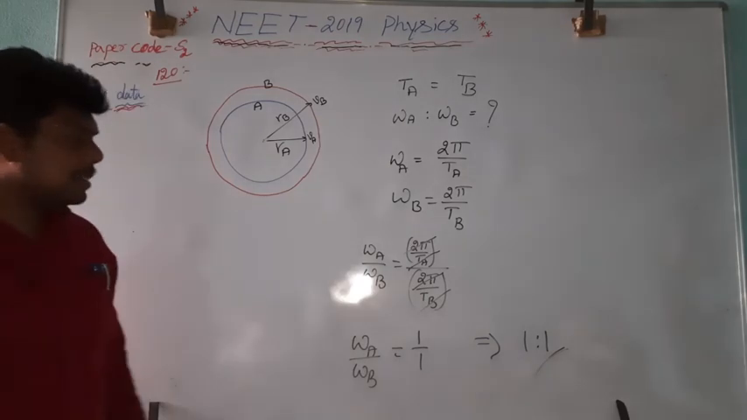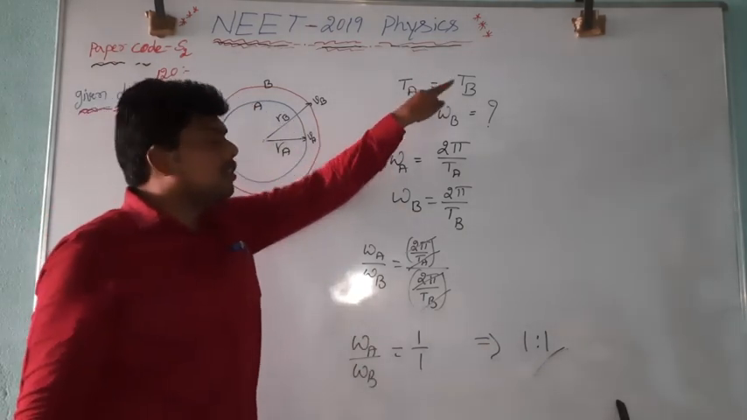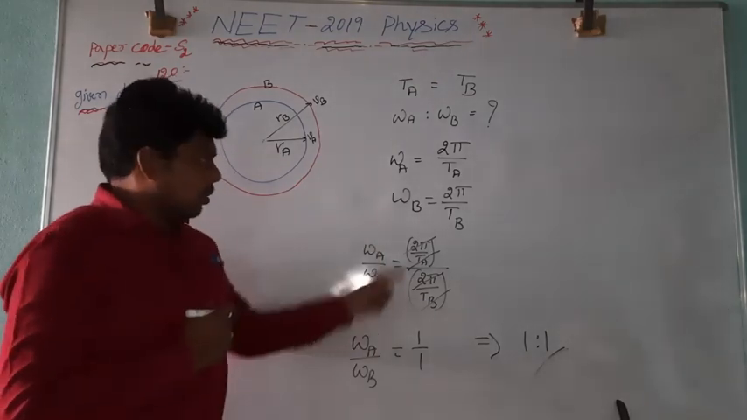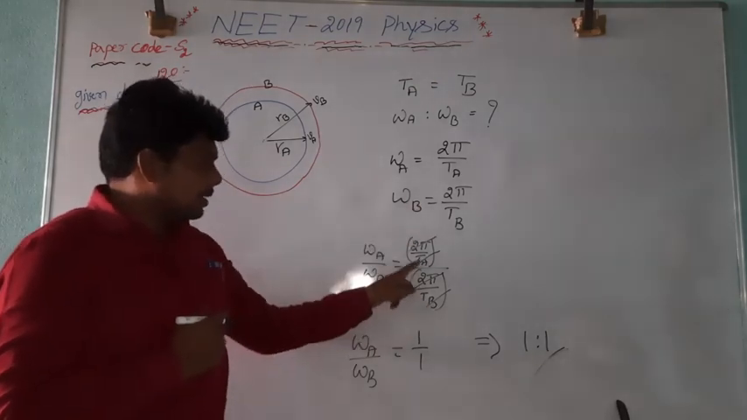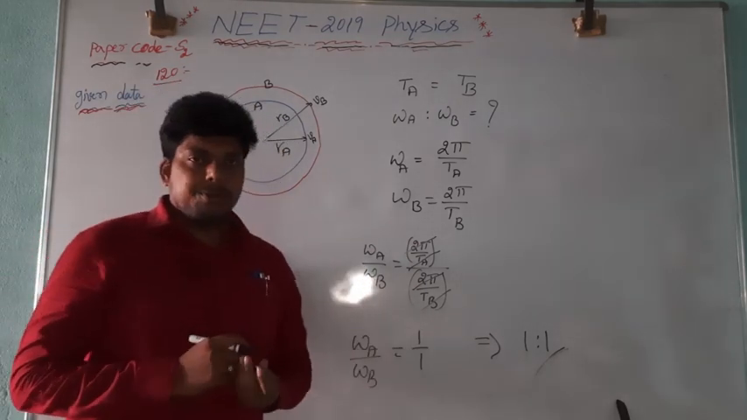Your option is 1:1. Here the time period of rotation of the two particles is the same, so TA and TB get cancelled, so omega A by omega B is equal to 1:1.